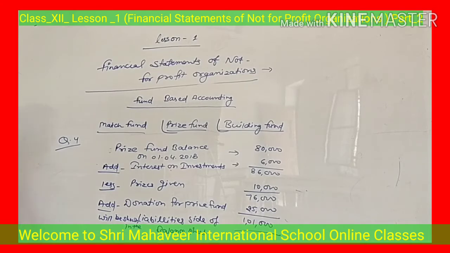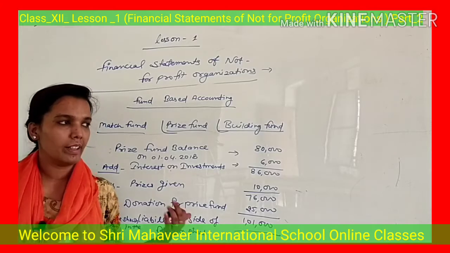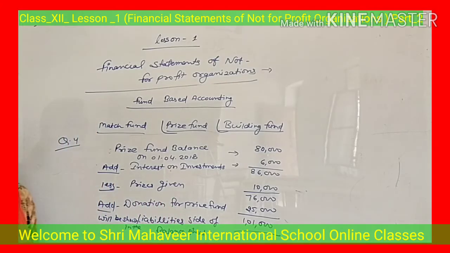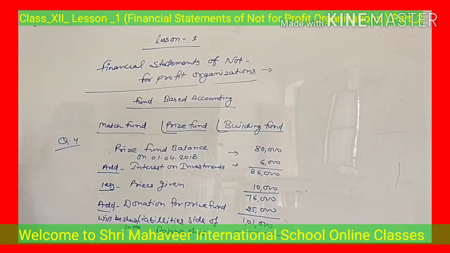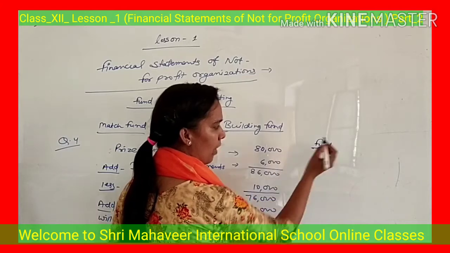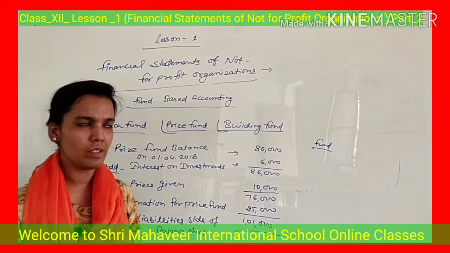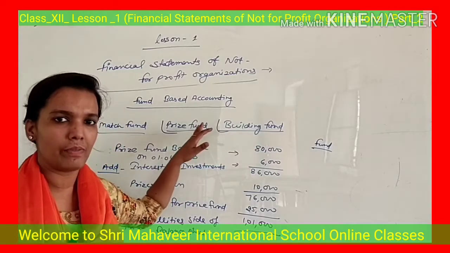Okay. One more point or one more question you may think in your mind, that why is the fund a liability for us? Fund means we have income, then why is it liability for us? The point is, fund you are receiving for any specific purpose, like a donor gave you fund, building fund, prize fund, whatever is there.